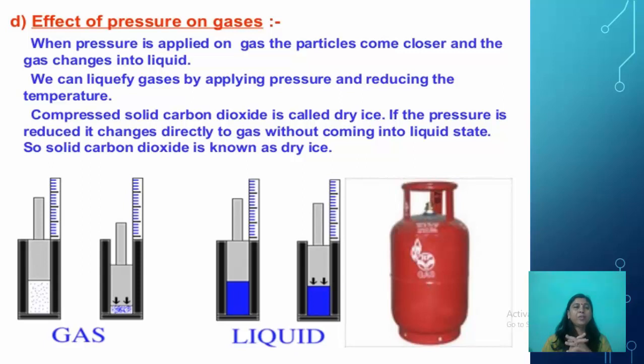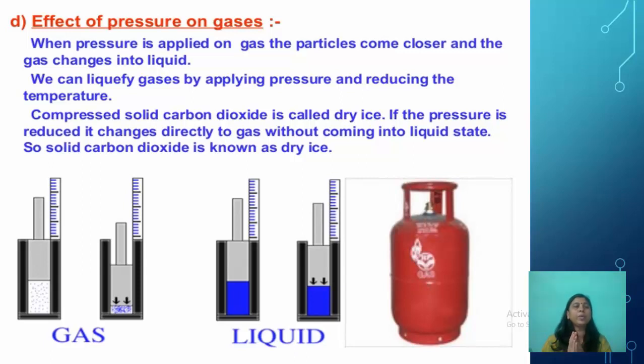Now, effect of pressure on gases. When pressure is applied on gas, the particles come closer and the gas changes into liquid. We can liquefy gases by applying pressure and reducing the temperature. Compressed solid carbon dioxide is called dry ice, and if the pressure is reduced or released, it changes directly to gas without coming into the liquid state.